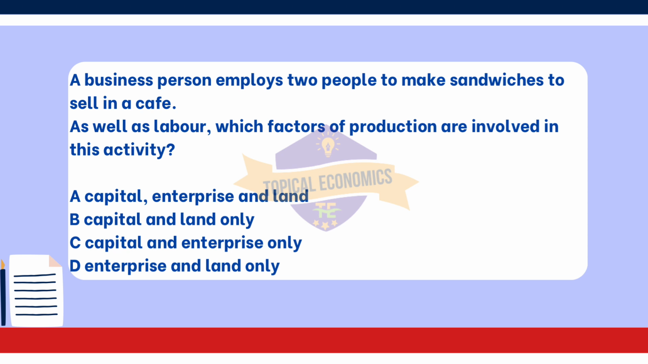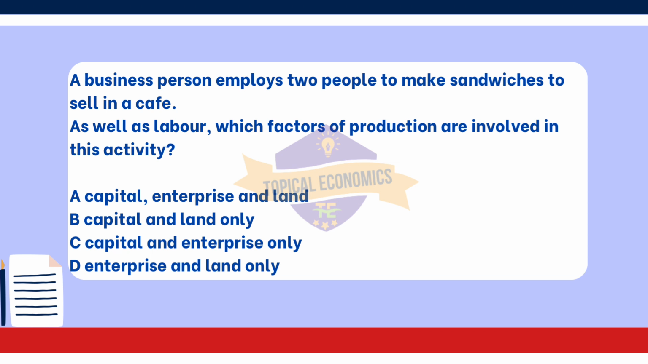This question is from year 2015 October-November version 1 paper. The correct answer for this question is option A. Capital, enterprise, and land. This option includes the tools and equipment needed to make sandwiches, such as knives, cutting boards, ovens, and the physical space of the cafe itself. Capital represents the assets that help produce goods or services.